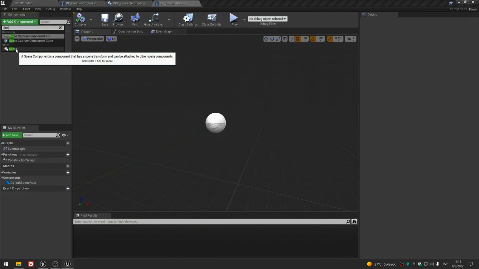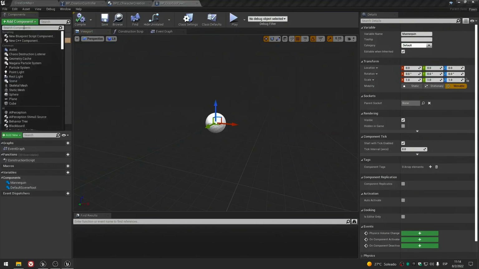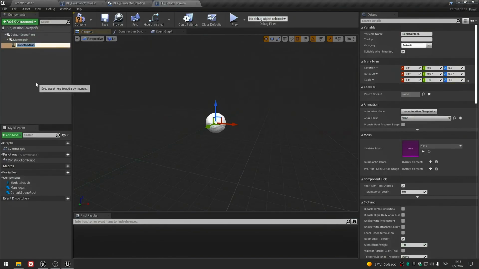It's extremely useful. So we're going to create a scene, and I'm going to call it mannequin. This is just temporal, and inside we're going to add a skeletal mesh component. Call it whatever you want. I will call it, I don't know, man.